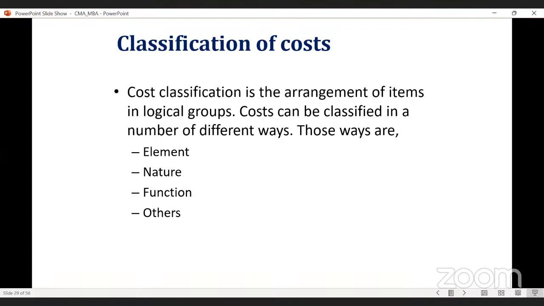Next, we are going to discuss the classification of cost. Otherwise, you can say the various types of cost. Whenever we go for classification of cost, we are arranging the items in a logical way by taking some basis or some parameters. On the basis of that parameter, we can classify the cost. So what are the parameters or bases through which we can classify the cost?